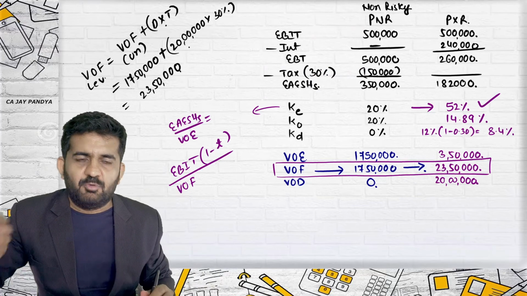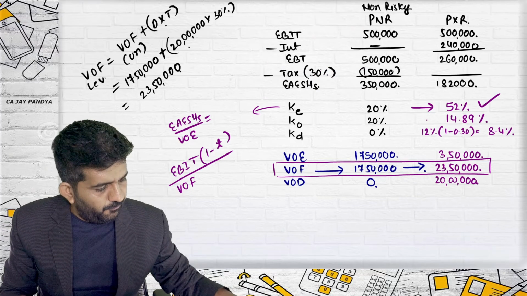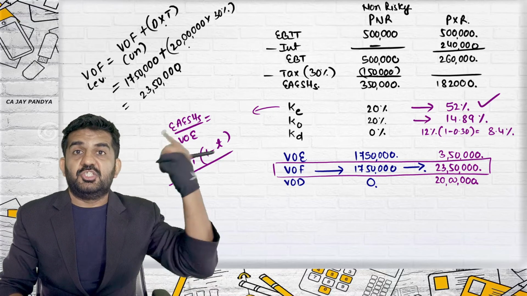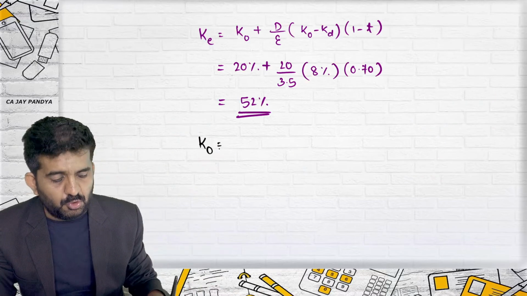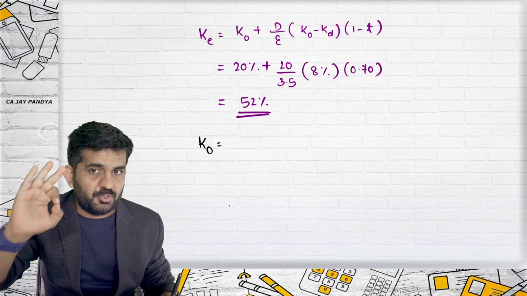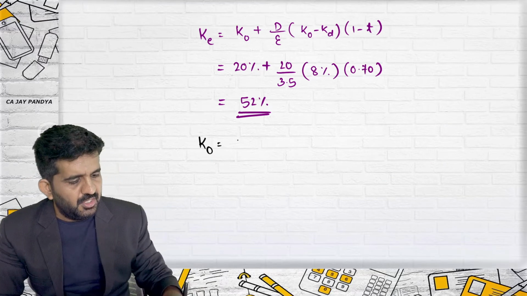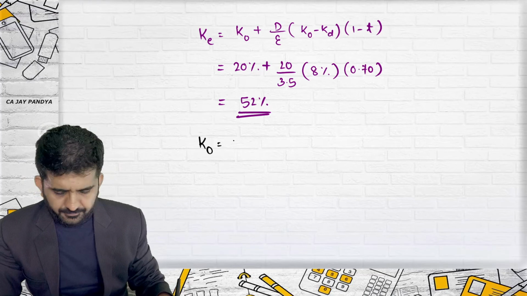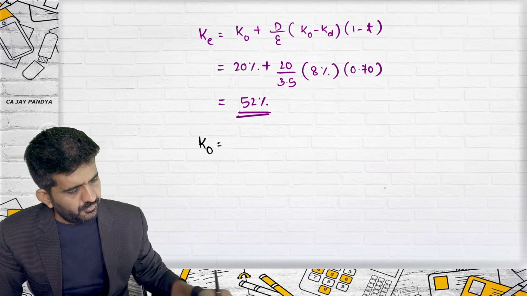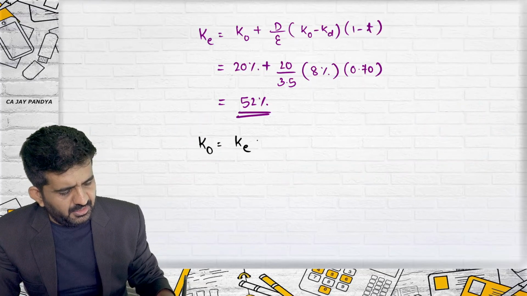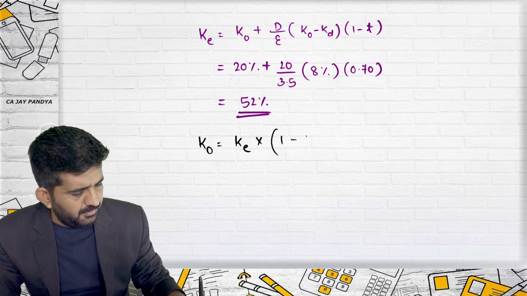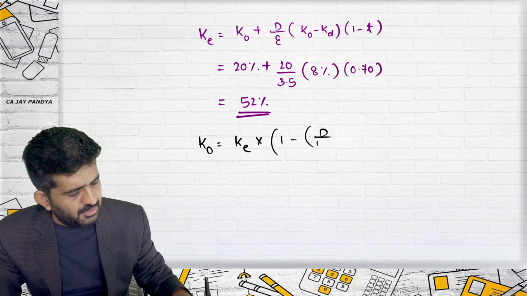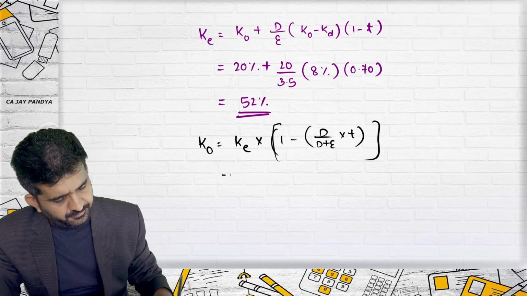We have already found out KO as 14.89%. That big formula for KO by Modigliani Miller, you will have to show in examination because they have written somewhere the MM approach. KO will be KE of unlevered firm multiplied by 1 minus debt upon debt plus equity multiplied by tax rate.